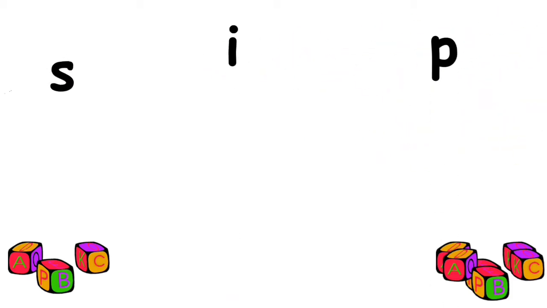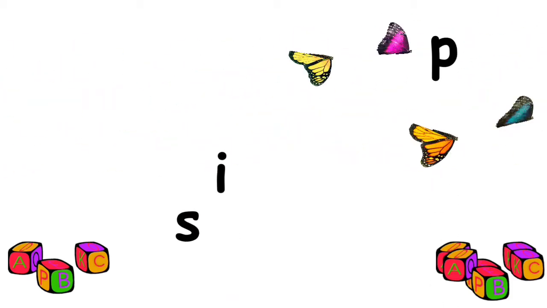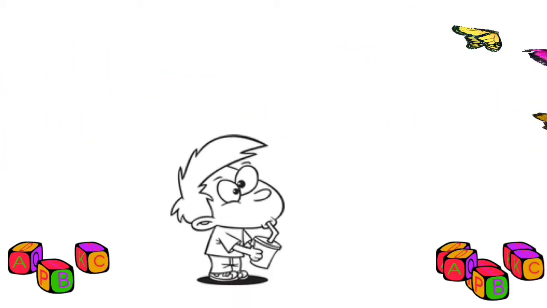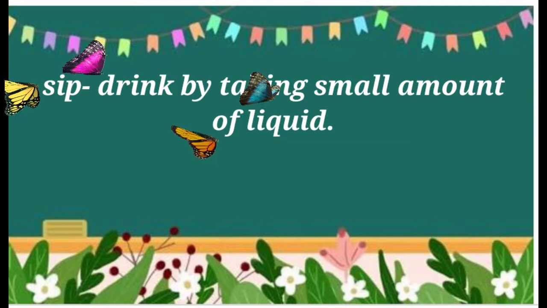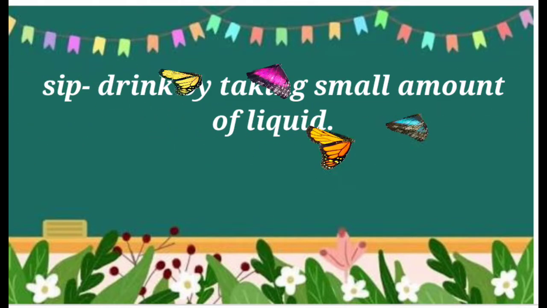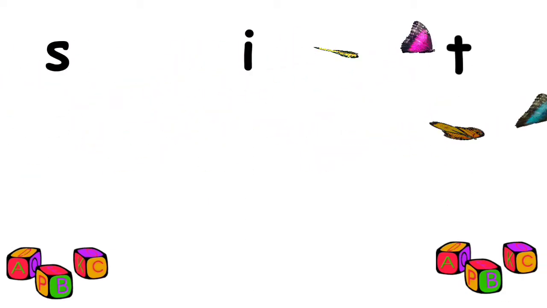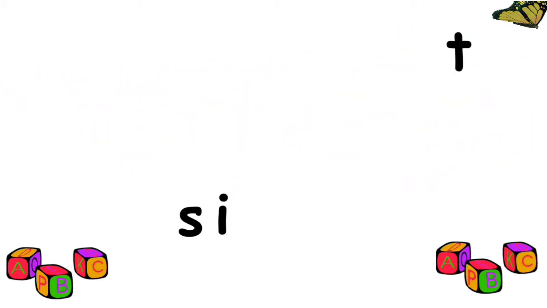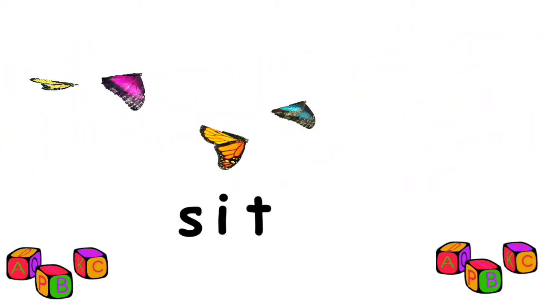Next word. Sip. The word sip means to drink by taking small amount of liquid. And the last word is s, i, t, sit.